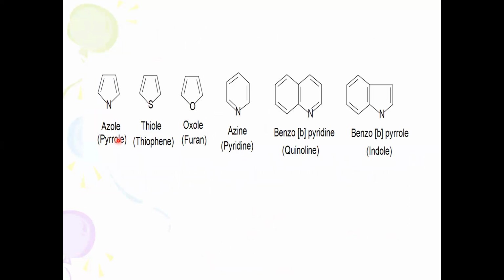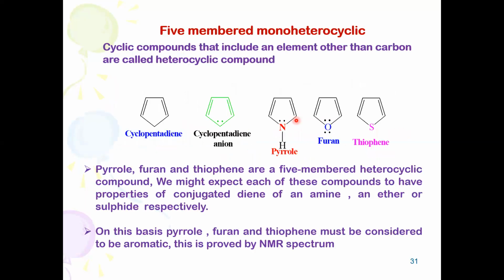Then these are some important basic kinds of heterocycles as per your syllabus, as I have already told you. We shall discuss only 5-membered monoheterocycles in this particular class. With respect to cyclopentadiene, there are 5 carbon atoms in the ring, and if one carbon atom is replaced by nitrogen, oxygen, or sulfur, these are called 5-membered monoheterocycles. These are all aromatic in character, and this is proved by the NMR spectrum.